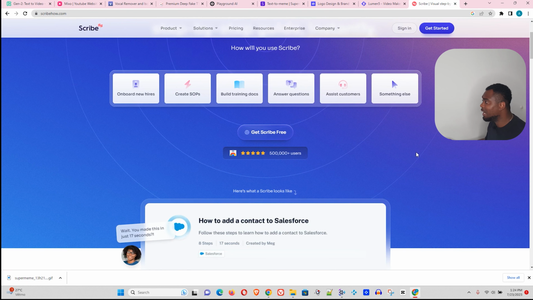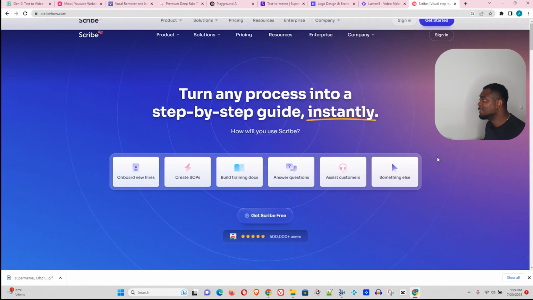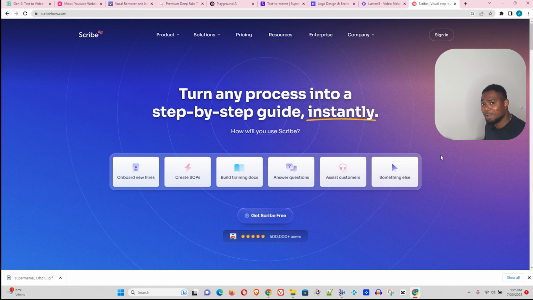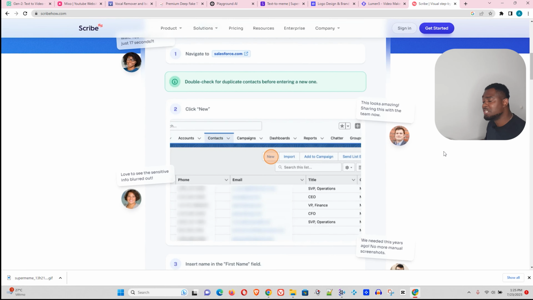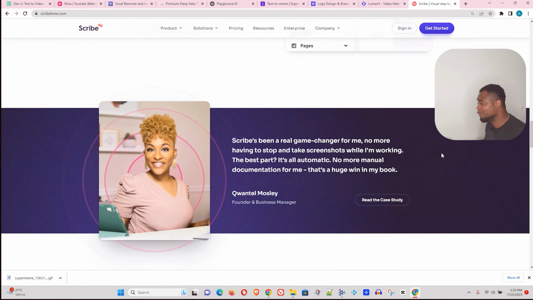And lastly, SCRIBE, guys. This website allows you to record your screen and create step-by-step tutorials with them. So if you're looking to save some time, once you record your screen, it will generate a step-by-step tutorial for you.